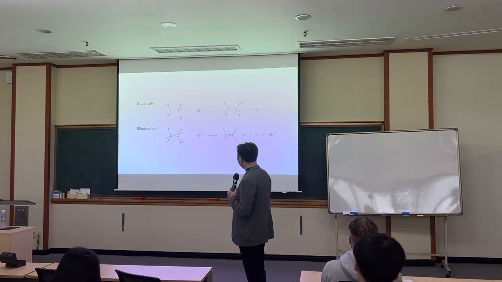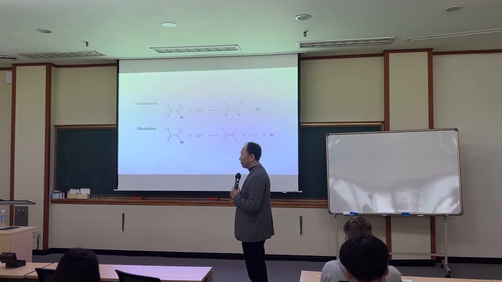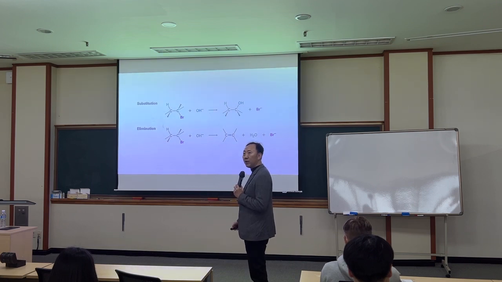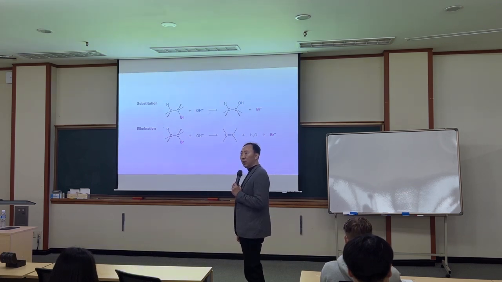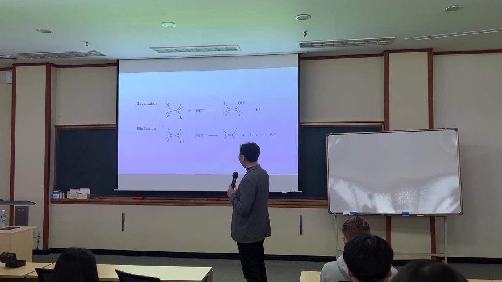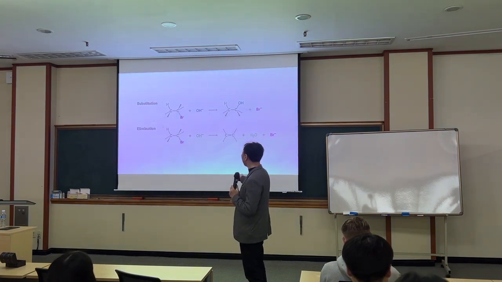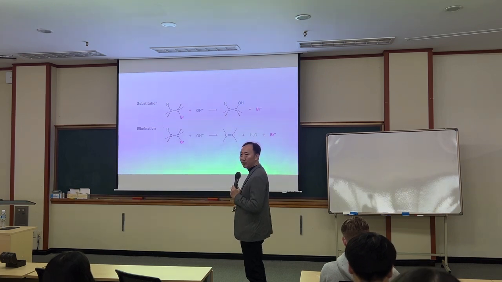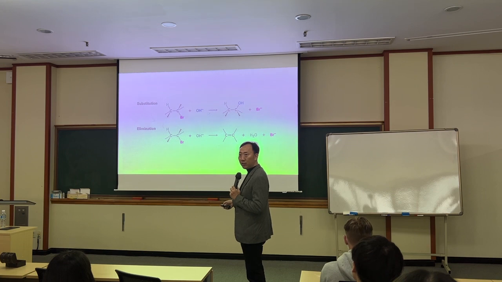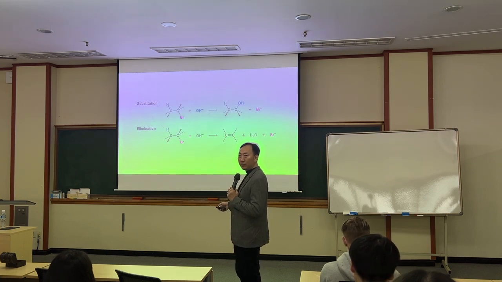Now, this type of reaction, H and Br were removed. So this type of reaction was elimination reaction. What happened? This OH approached from this direction, north, south, east, west. OH is approaching from which direction? North, east, which direction?